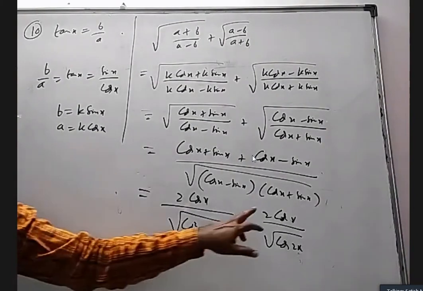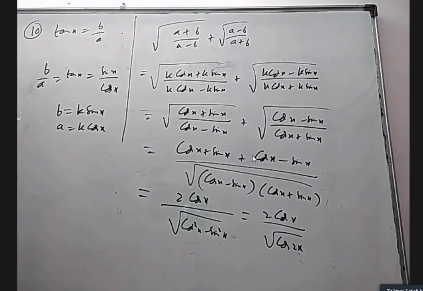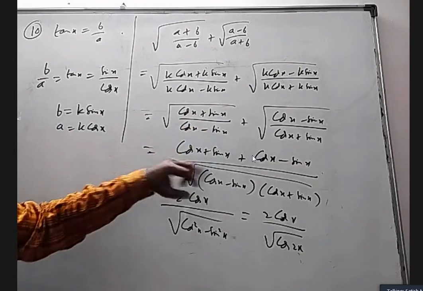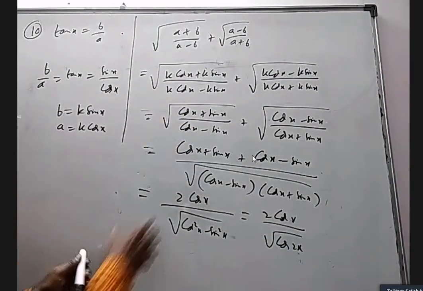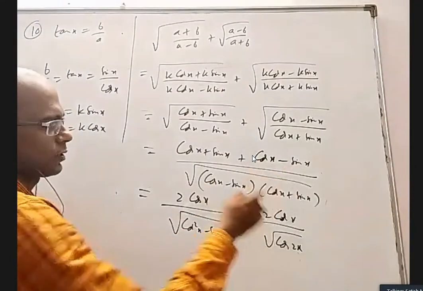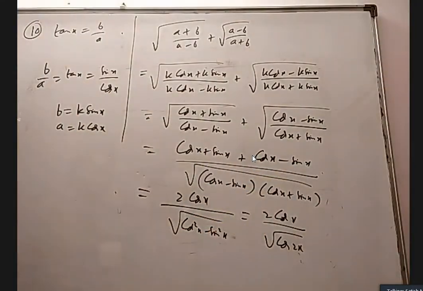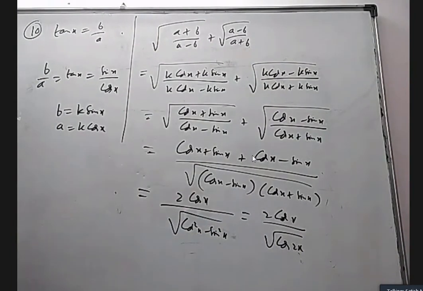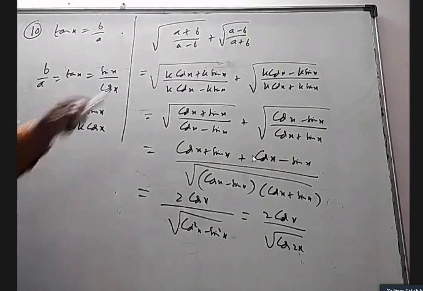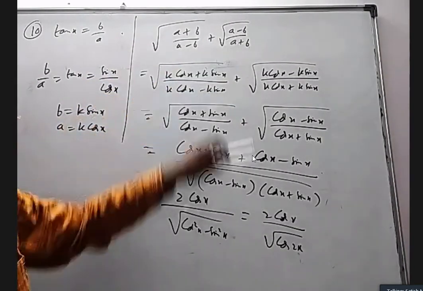But actually the answer can be minus 2 cos x also. Why? When you take the root of this by this, you can write minus here. At that time, I can get negative of this here, negative of this here. So whenever cos x is positive, this answer. Whenever cos x is negative, there should be minus, because the answer cannot be negative, because root of something is always positive.